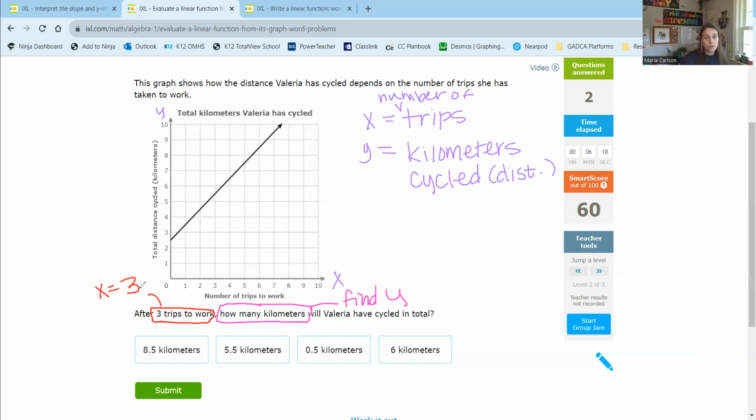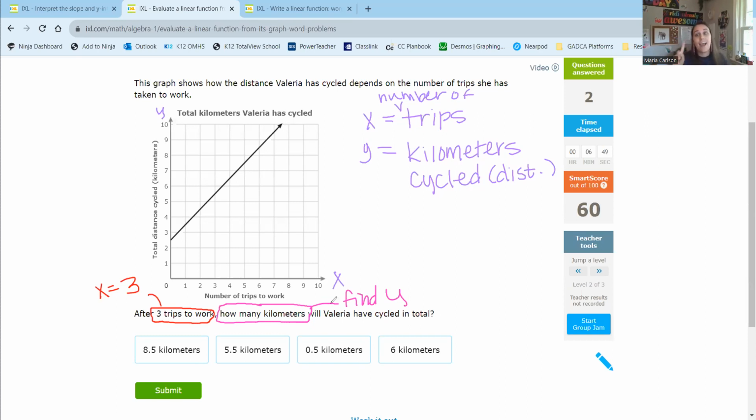So I'm going to look on my graph where X is 3. I was looking at where Y is 3, but we want to look at where X is 3. I'm just getting myself backed up. We don't know Y, but we do want to know what Y is when X is 3.